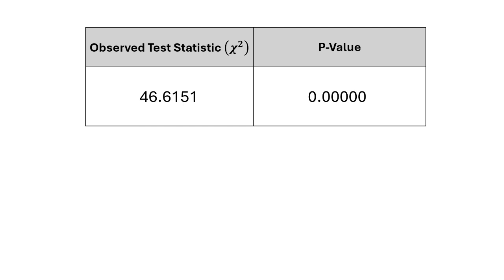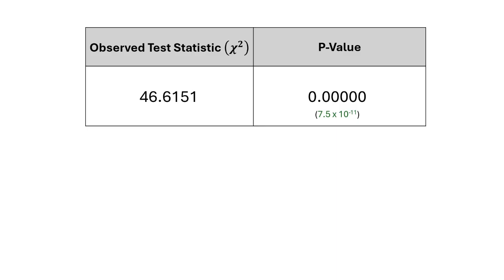And here is the p-value. You're like, why is this all zeros? Well, it's because it is a really, really tiny value, smaller than the number of decimal places they choose to show in this column. We have 5 decimal places, so the p-value is much smaller than that. As a matter of fact, if you were to scrutinize that output a little bit more and look at every single part of it, it's actually 7.5 times 10 to the 11th. It's so small, they put it in scientific notation.